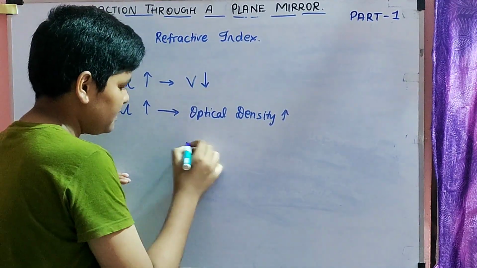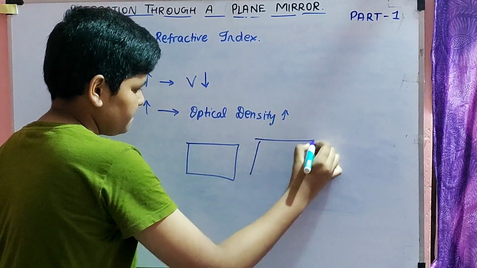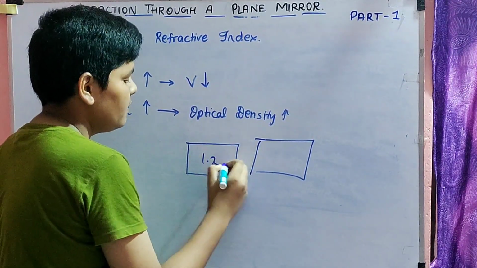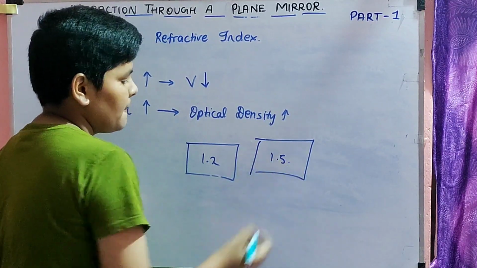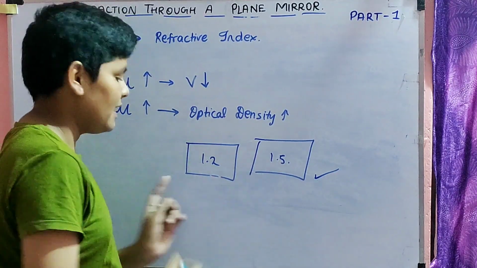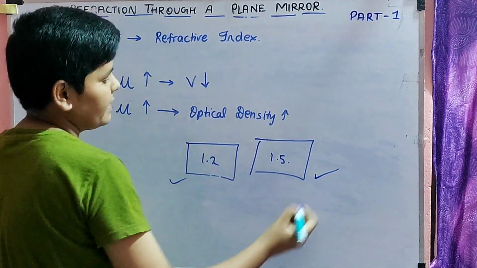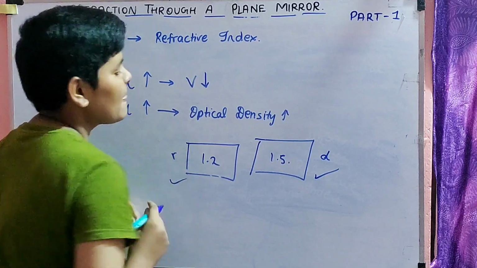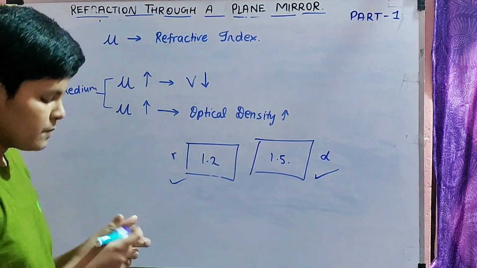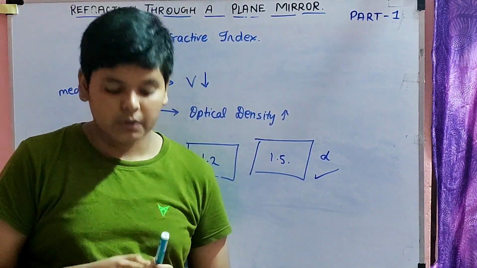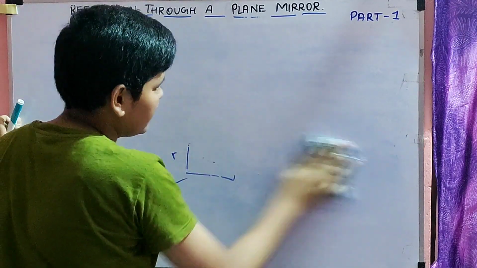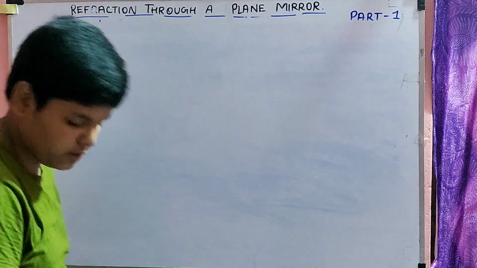So here, for example, this is one medium and this is another medium. Let us take this has a mu of 1.2 and this has 1.5. Now here, which one is more dense? This one is more dense. Which one is rarer? This one is rarer. So this is what mu means. So how can you find mu? Finding mu means how can you find the refractive index? Finding refractive index is one very important topic.